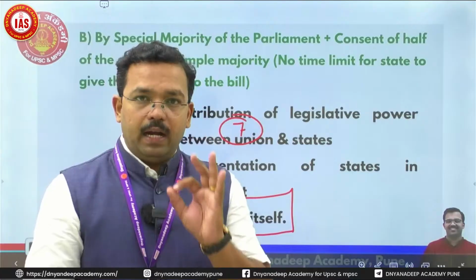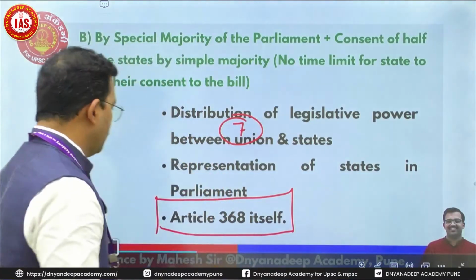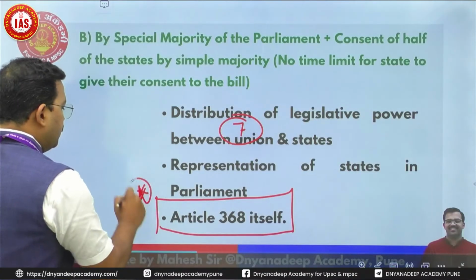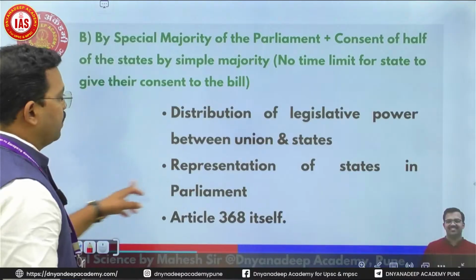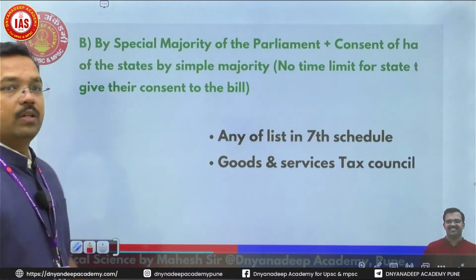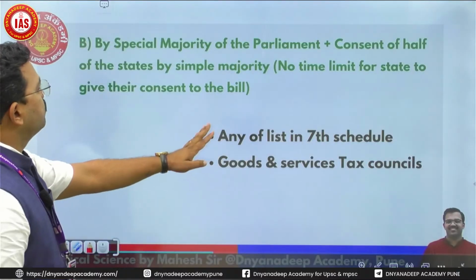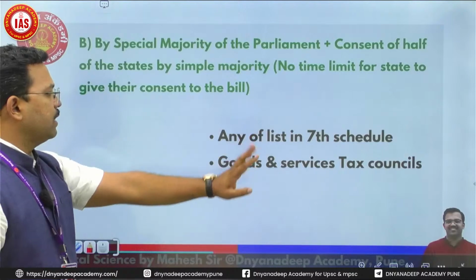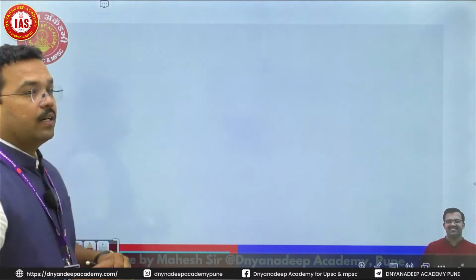Yes. Article 368 is a federal feature of Indian Constitution. I will star mark this point. Remember, article 368 is a federal feature of Indian Constitution. Then comes third part. What is third part? Sorry. No, this is the same: any of the list in the 7th schedule and goods and services tax. It comes. Then comes third type.